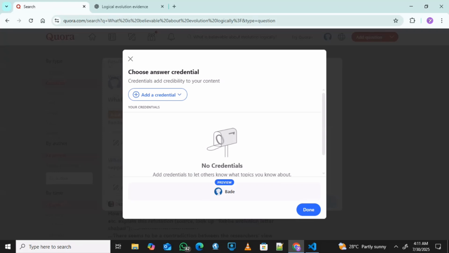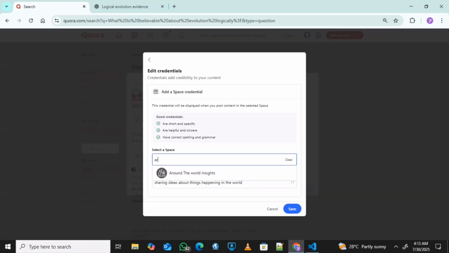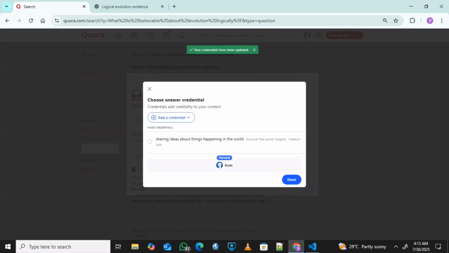So you can add credit. Here is where you can attach your space. So, credentials, alright. Just put the space name, and you add it. So it's now added.